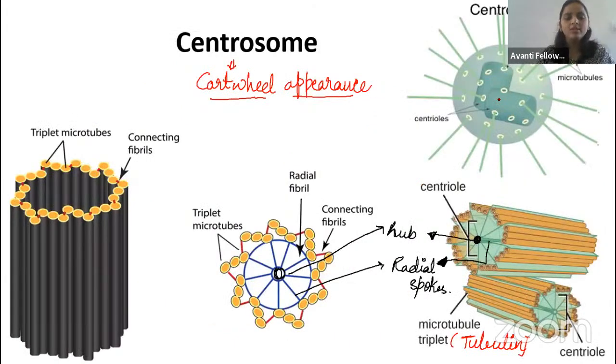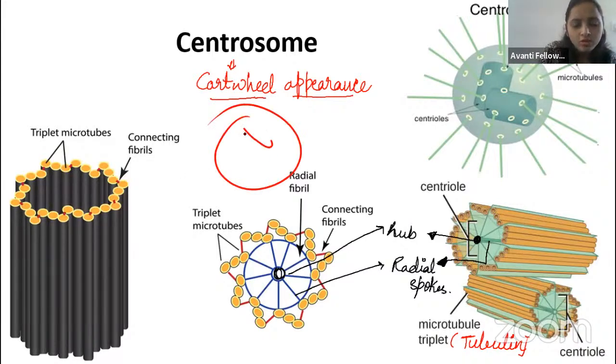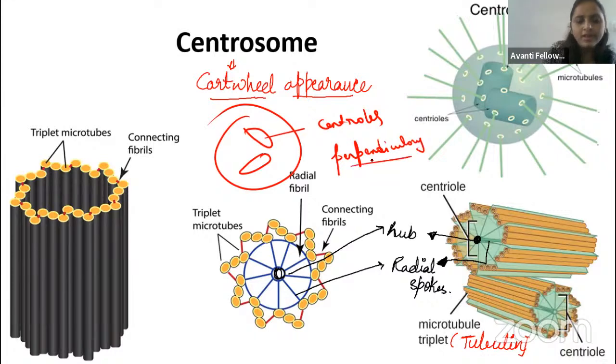Fine. Then coming to the centrosome structure. It will look like a cartwheel appearance. In the centrosome, what are the things you can see? In the centrosome, you can see two centrioles which are arranged perpendicularly. These are the centrioles, guys, arranged perpendicularly.